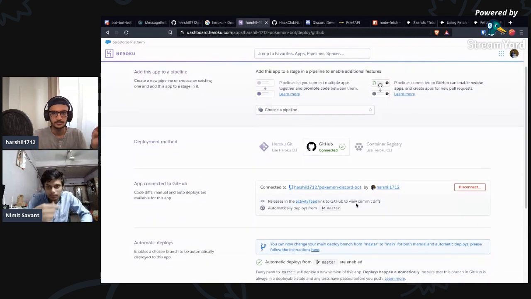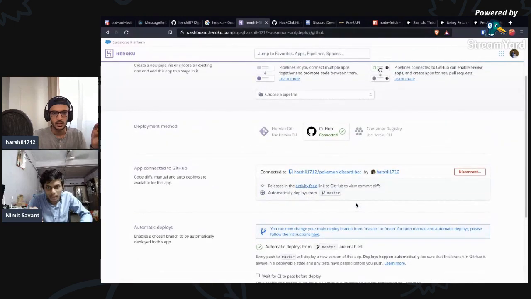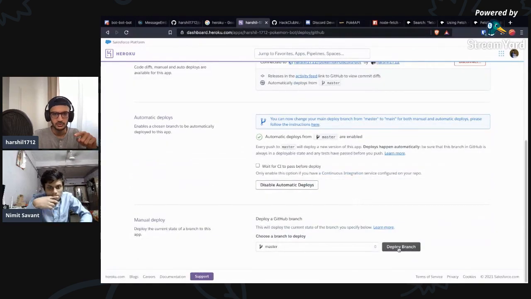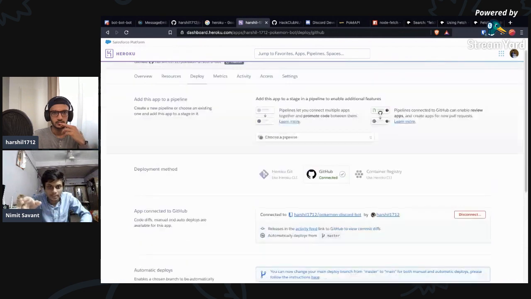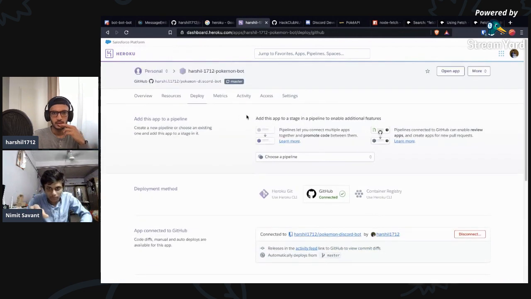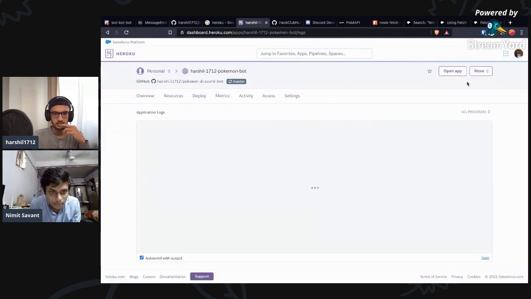Just scroll above. Do I need to click on deploy branch, or is it already deploying? I was just seeing that we can see the logs above. More, top right. View logs.